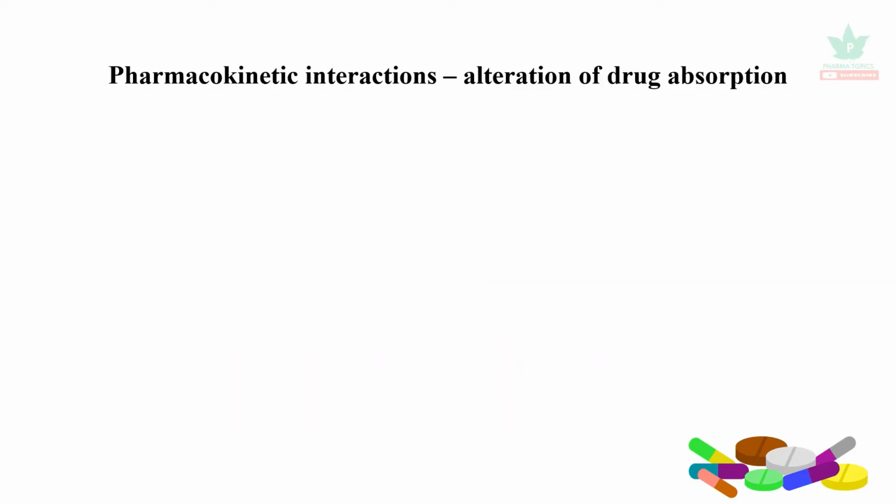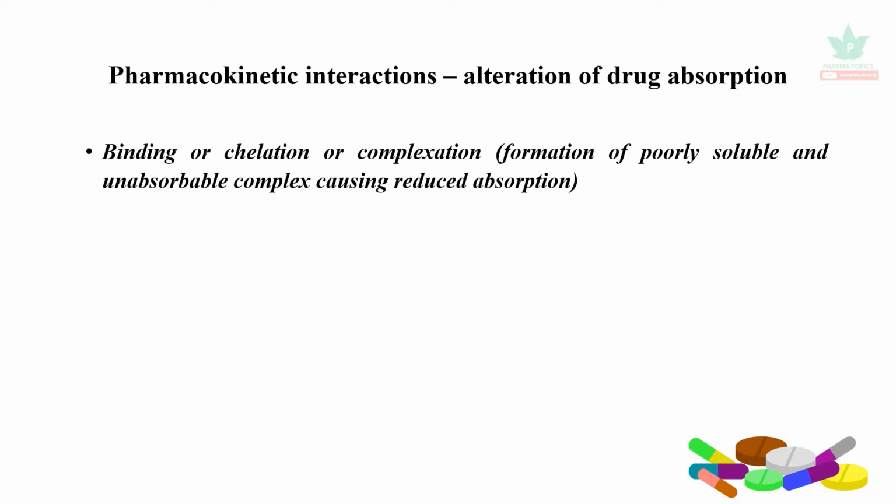Let us see the pharmacokinetic drug interactions. In that, we will see first alteration of drug absorption. So let us see the first category. It affects the binding or chelation or complexation. It forms a poorly soluble or unabsorbable complex causing reduced absorption.